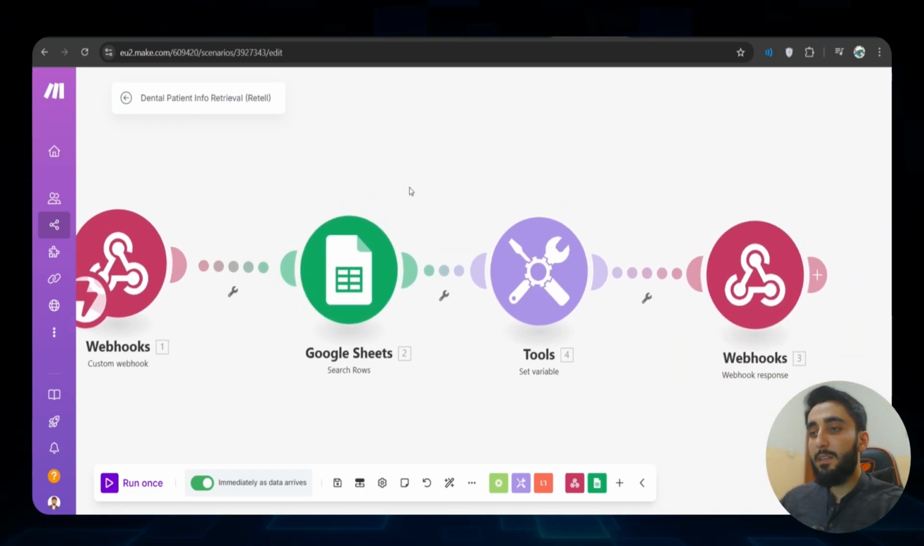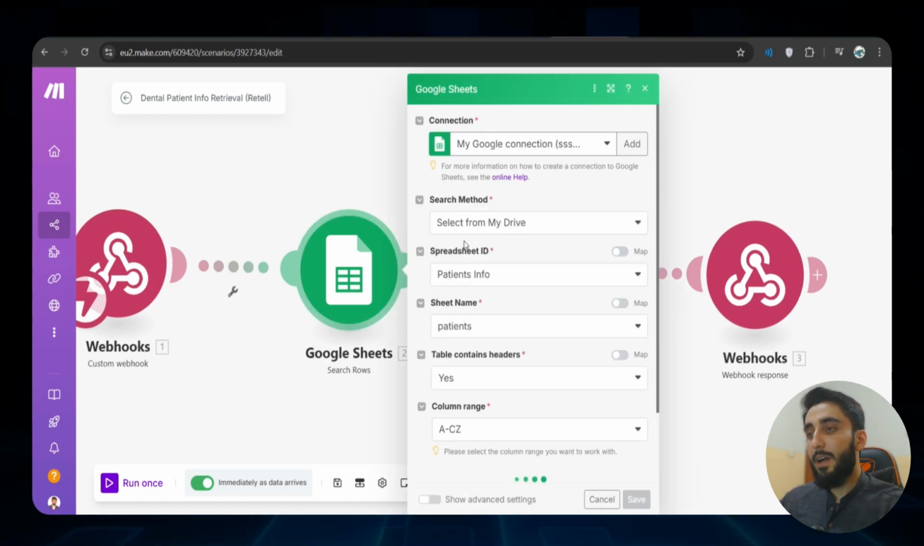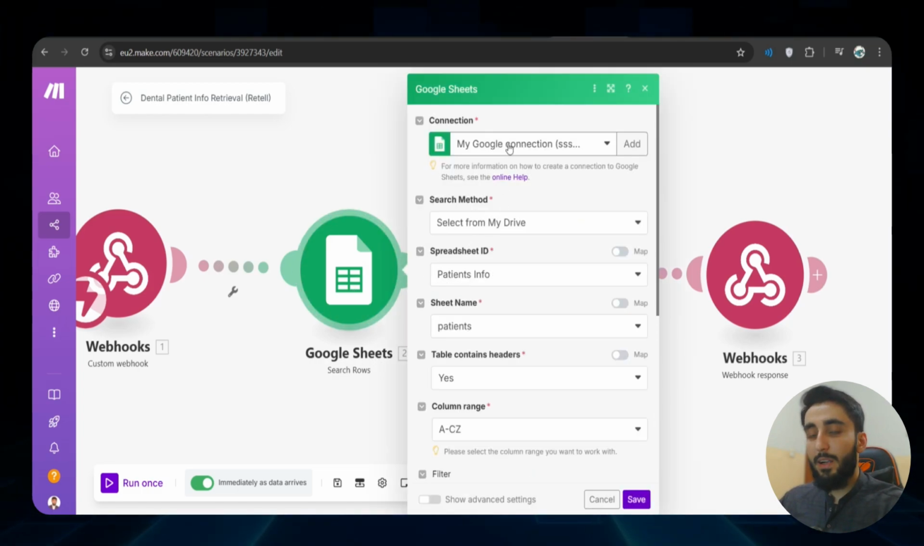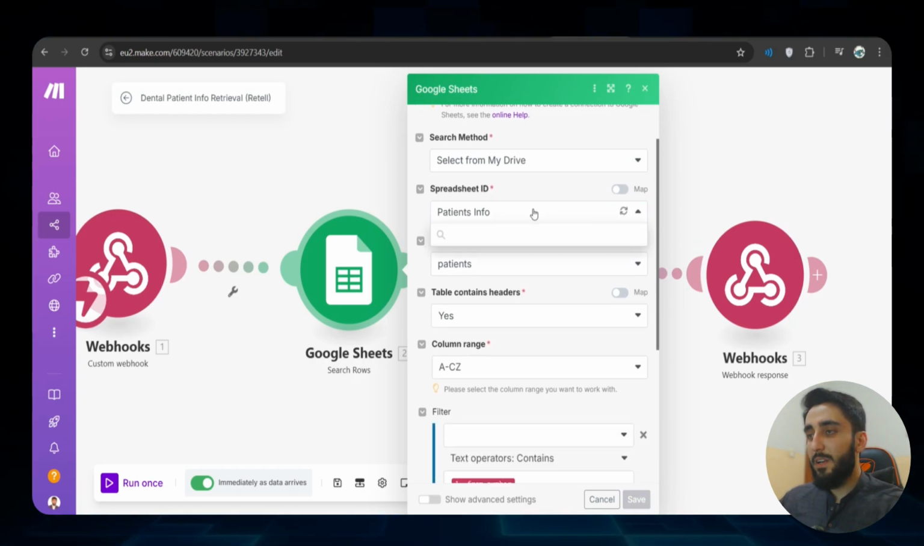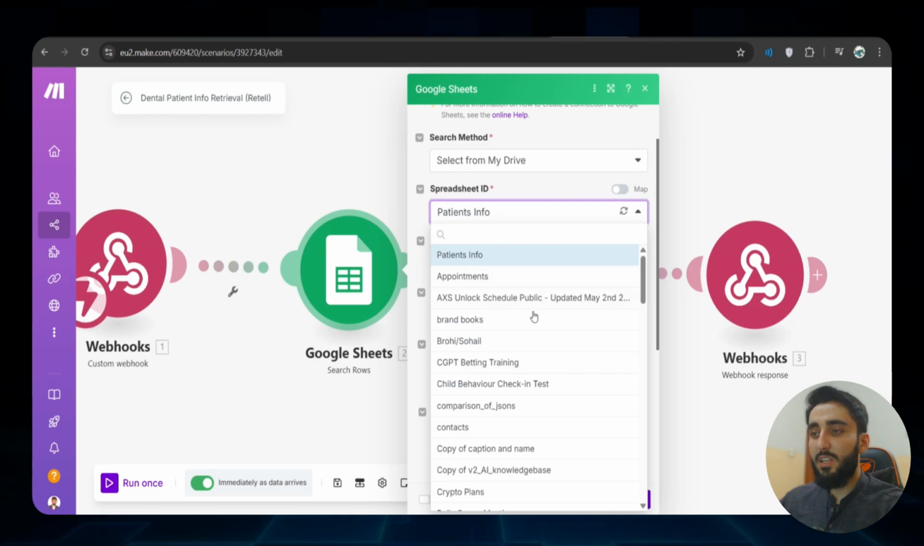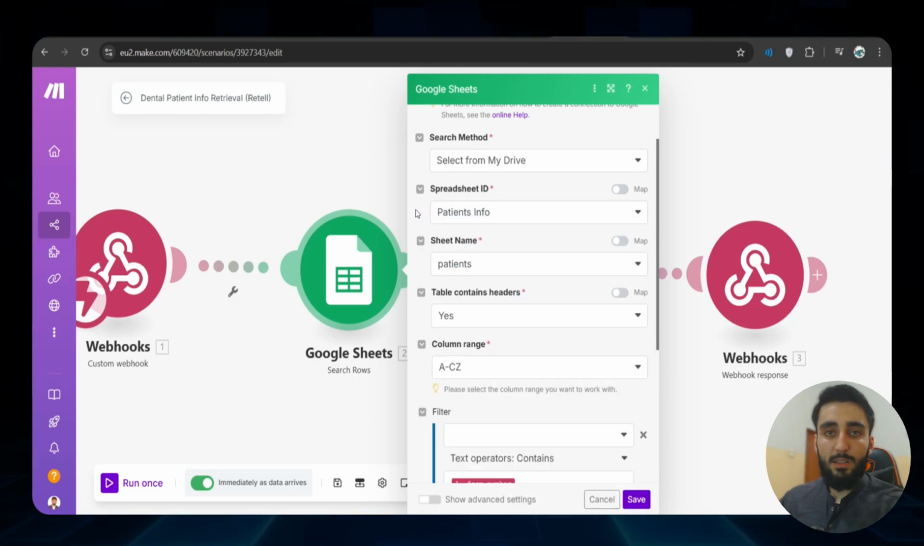Then we have another module here, that is search rows on Google Sheet. Here I have connected my Google account. You can simply do it in make.com. I have selected the drive and the spreadsheet ID. In my case it's called patient info. It's very simple. If you click here, it will load all the sheets that you have, and you select the one that you want to filter rows from.